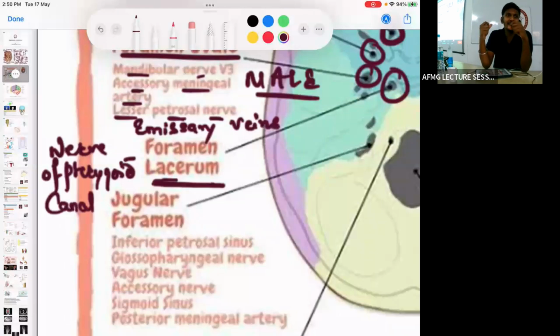This nerve of pterygoid canal, or the median nerve, passes by which foramen? And median nervectomy is done in which condition? Vasomotor rhinitis. ये FMGE का recall question है. Okay, please remember vasomotor rhinitis में which nerve is cut? It is known as the nerve of pterygoid canal or the median nerve. No issues with this.